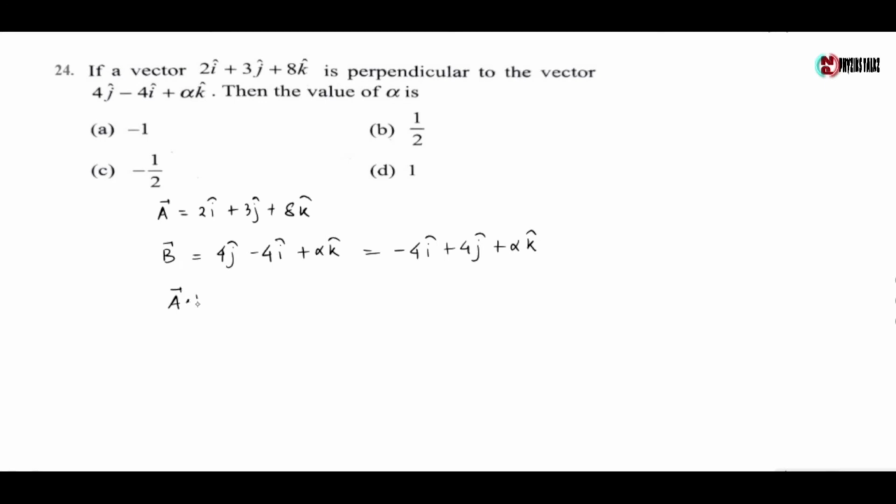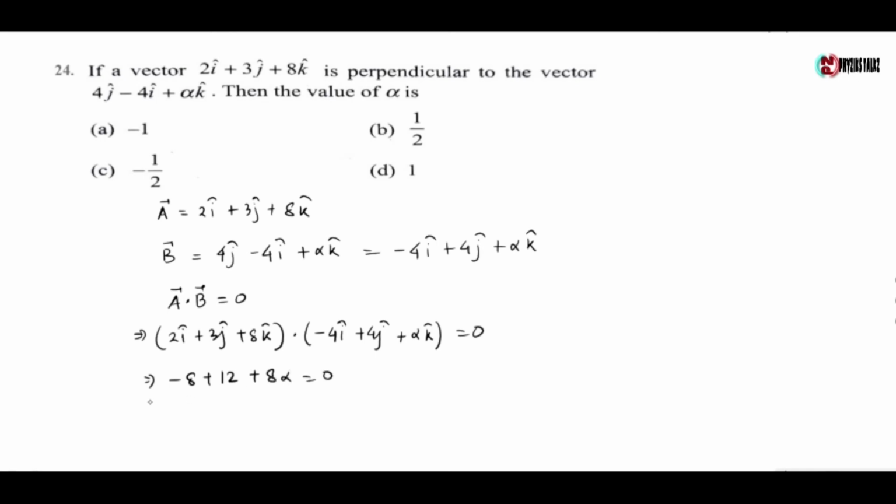So a dot b equals to 0, which gives 2i plus 3j plus 8k cap dot minus 4i plus 4j plus alpha k cap is equals to 0, which gives minus 8 plus 12 plus 8 alpha is equals to 0, which gives 8 alpha equals to minus of 4, or alpha equals to minus of half. So the value of alpha is minus half. So the correct option is option C.